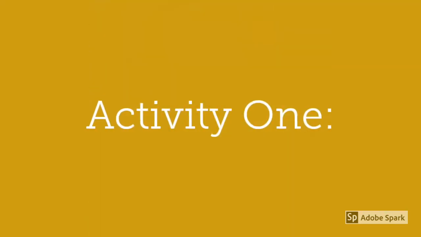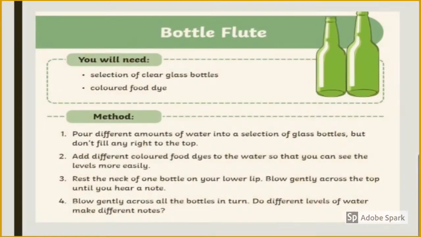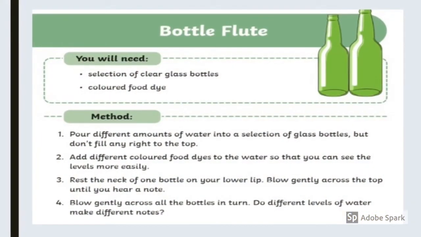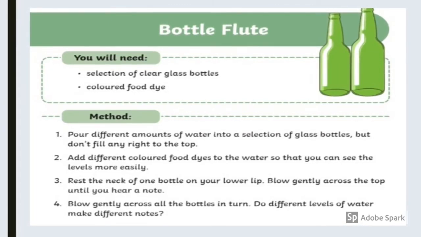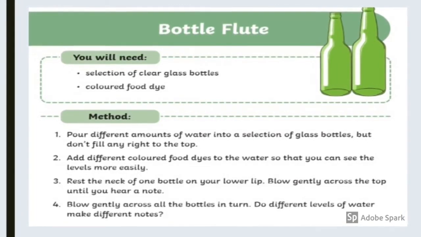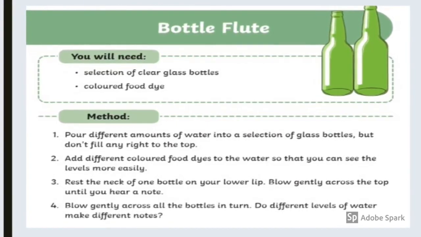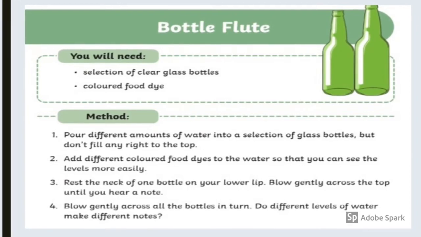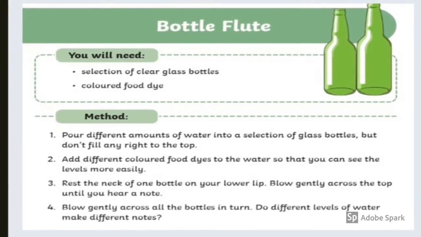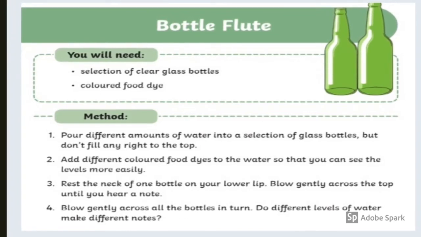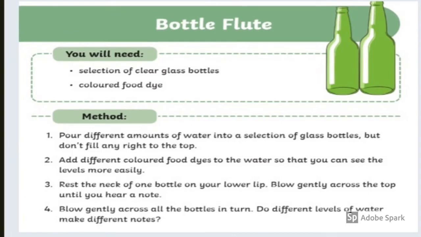For today's lesson, you will be carrying out your own experiment. You will need a selection of clear glass bottles or plastic bottles, coloured food dye. Step 1. Pour different amounts of water into a selection of glass bottles, but don't fill any right to the top. Add different coloured food dyes to the water so you can see the levels more easily. Rest the neck of the bottle on your lower lip and blow gently across the top until you hear a note. Blow gently across all the bottles.